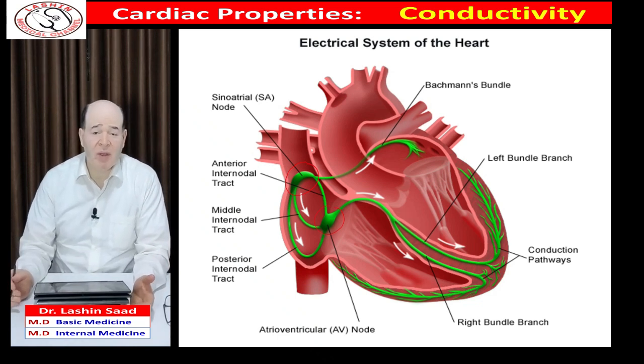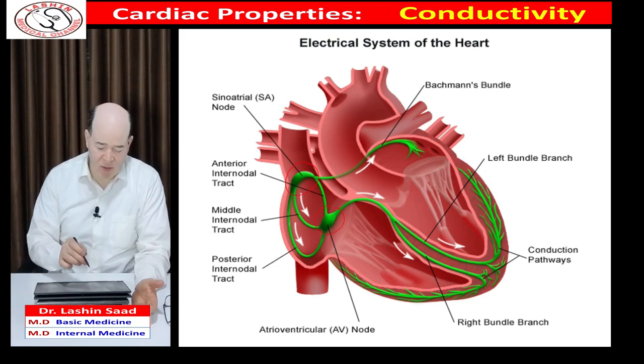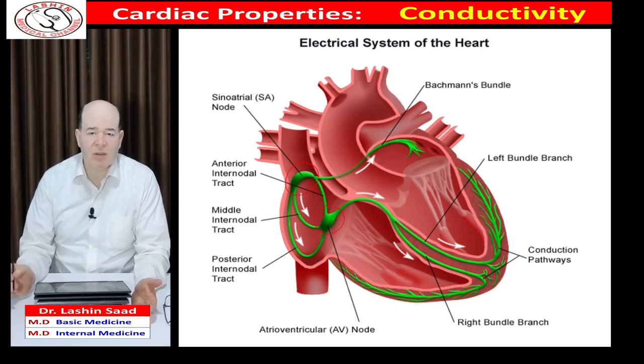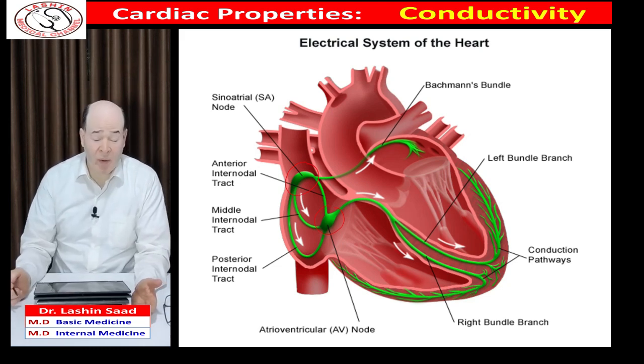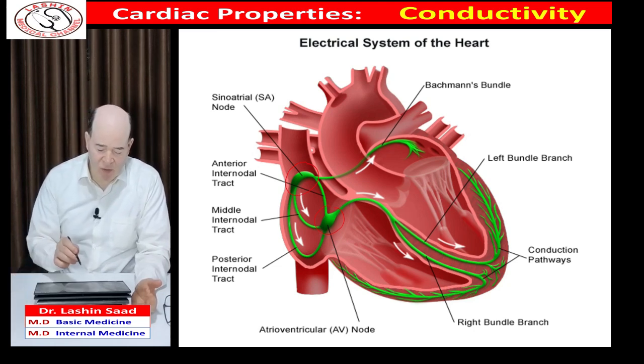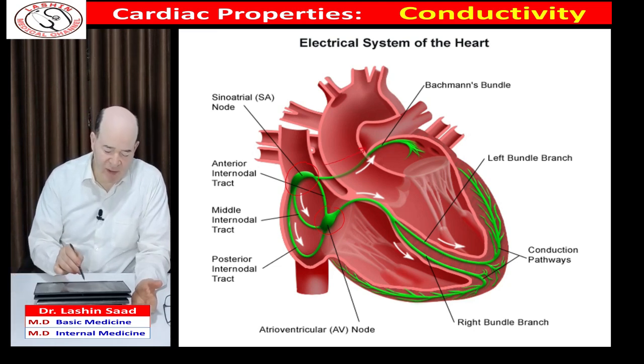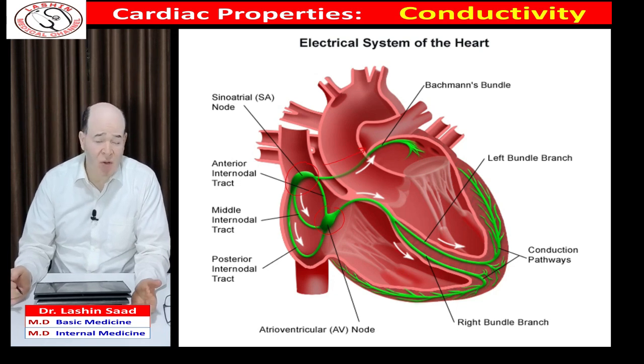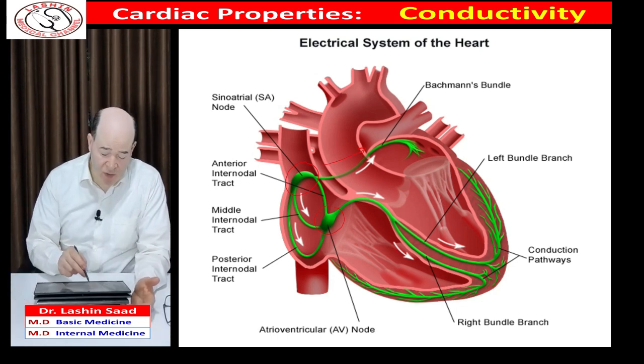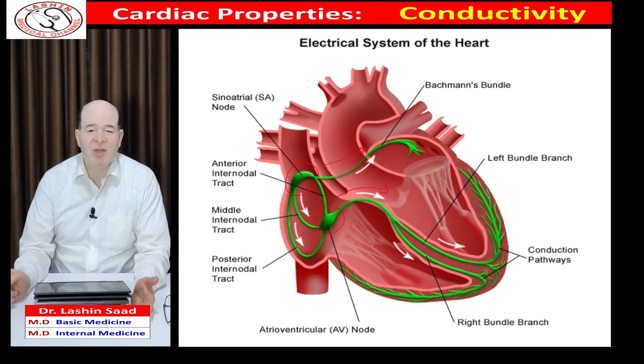In between both, we have what is called internodal pathways, anterior, middle, and posterior internodal pathways. These pathways conduct impulse from SA node to AV node. We have also what is called interatrial band, which conducts impulses from the right atrium to left atrium. We have also the AV bundle, which transmits impulses from the atria to ventricle.